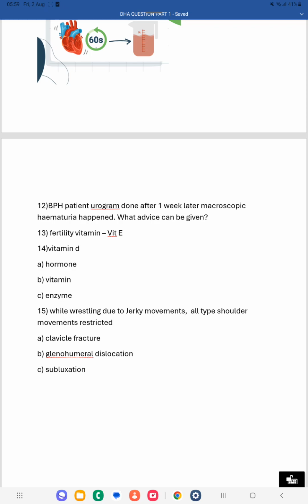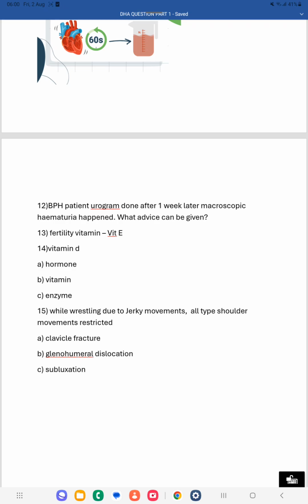Usually we insert a dye, and some people are allergic to the dye, so you can get some complications. So before doing the urogram you have to do a blood test to check whether any allergy is there. Only after that can you go for the urogram.